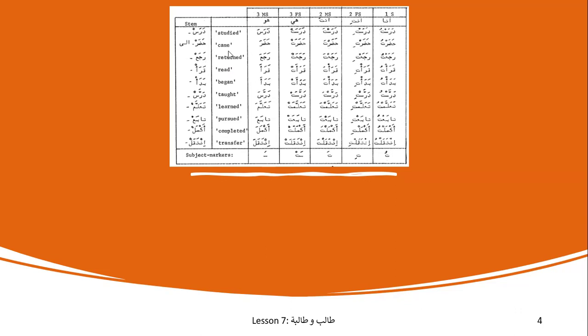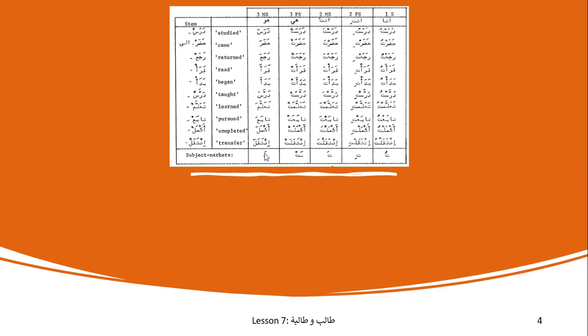Similarly, raja'a, which means returned, will become raja'a, he returned. Raja'at, she returned. Raja'ta, you returned, masculine, and raja'ti, you returned, feminine. And raja'tu means I returned. Similarly, all these verbs are conjugated with their subject markers, and that is how their meaning changes.